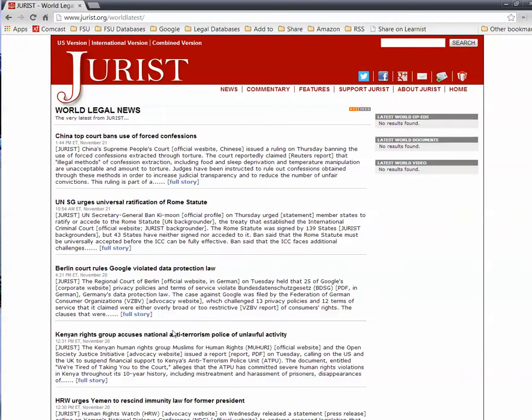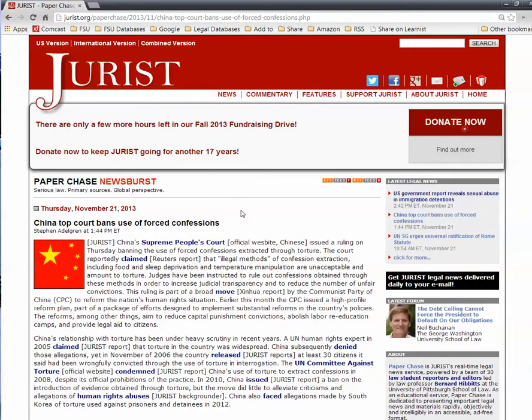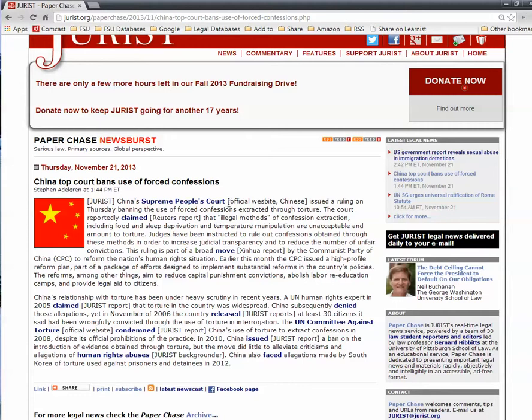And so if you want to read any of the stories, click on the title, and we'll use this China Top Court. Each story links you to important websites or legal documents or relevant reports that are related to this news story. Now, the story itself isn't very long. Sometimes it's just 2 or 3 paragraphs long, but you notice that in blue you have some links to reports, to previous Jurist reports, and UN documents, all kinds of things that will enable you to understand the topic a little bit better.